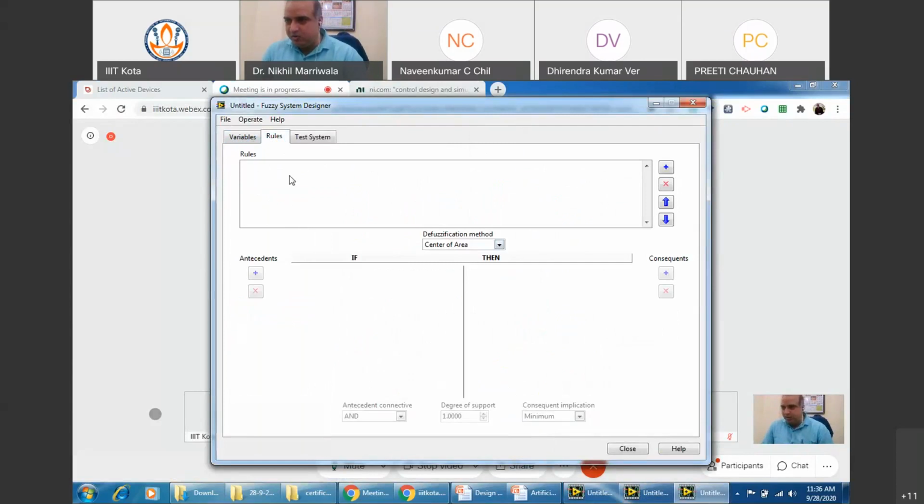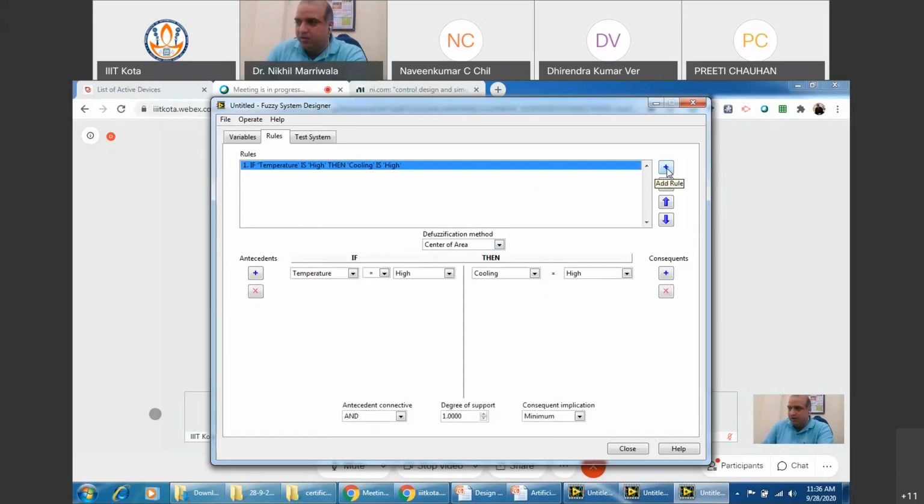And rules would comprise the linguistic variables that we have just designed, to see how these linguistic functions can be taken into account, and how the fuzzy controller can be designed, right? So let's do this. Add a rule: if temperature is high, then cooling is high.